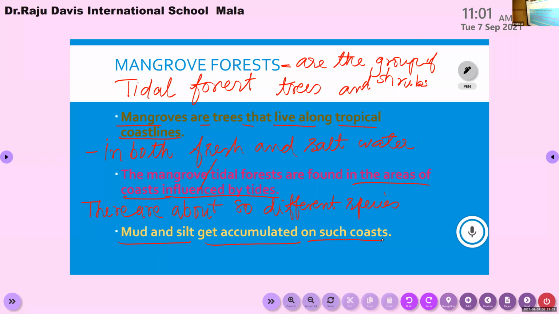In these coastal areas, mostly we can find mangrove forest. Mangrove forests are groups of trees or shrubs that grow in the coastal areas. It is also known as tidal forest, and it can live in both fresh and salt water. The mangrove or tidal forests are found in areas of coast influenced by tides. There are about 80 different species of mangrove trees.